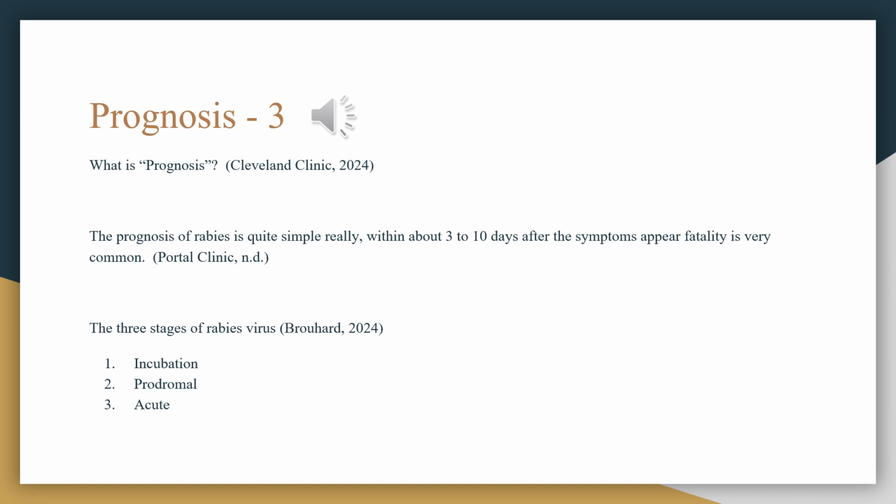In the incubation phase, it can last about 60 to 90 days, but can also vary depending on host and viral factors. It is usually the first sign of symptoms, which can be fevers, headaches, and tingling at the point of contact. Prodromal usually lasts 10 days, and symptoms can vary wildly in type, from fever, itching, tingling/burning, fatigue, and more. The acute phase usually lasts from 2 to 10 days, and almost always ends in death.